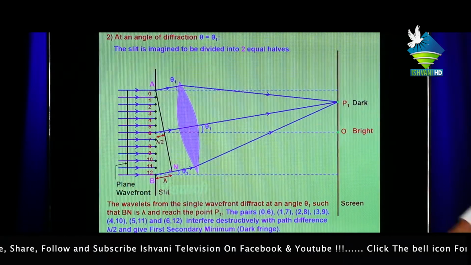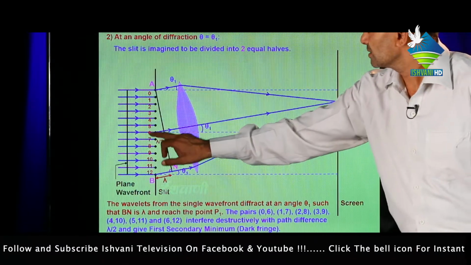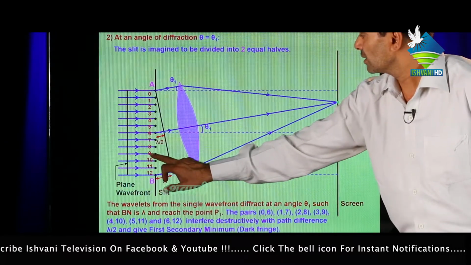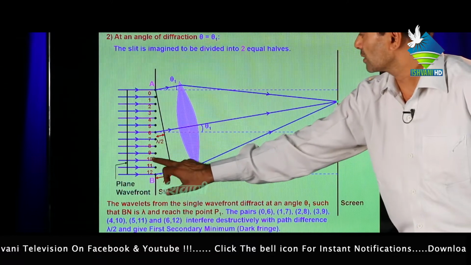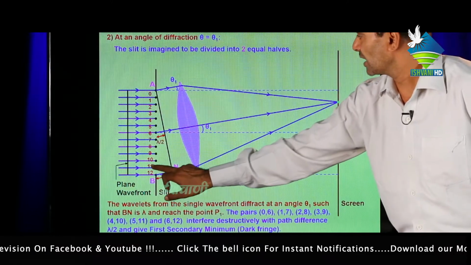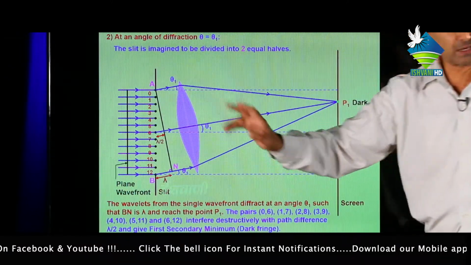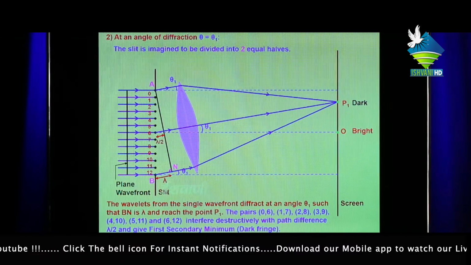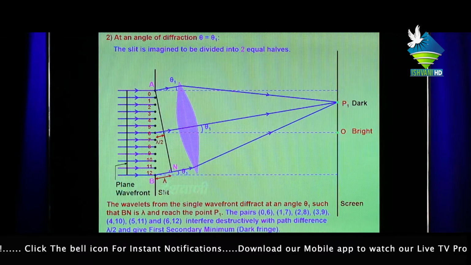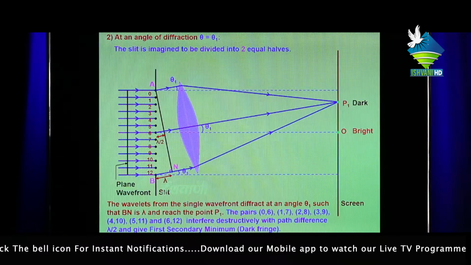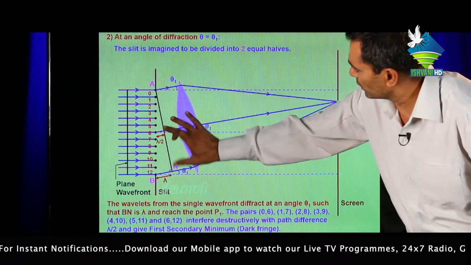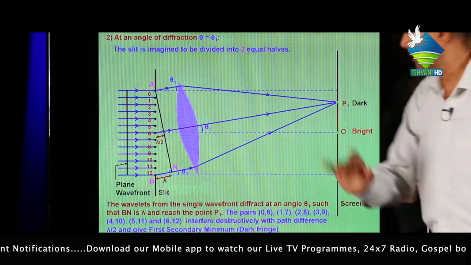The pairs 0 and 6, 1 and 7, 2 and 8, 3 and 9, 4 and 10, 5 and 11, 6 and 12 interfere destructively with path difference lambda upon 2 and give the first secondary minimum, dark fringes. This is also lambda upon 2 and this is lambda.